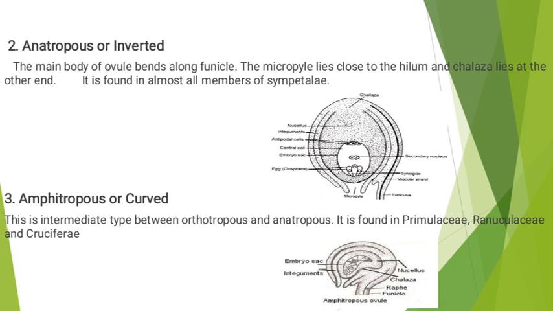The fusion of integuments with the funicle is very slight. Thus, the hilum, chalaza, and micropyle all lie apart from one another. This is a very rare type and it is found in Primulaceae, Ranunculaceae and some members of Cruciferae.